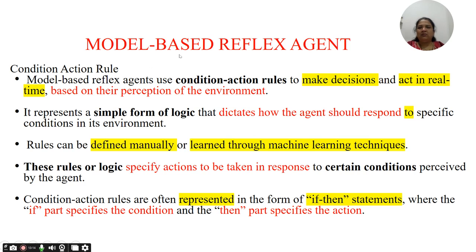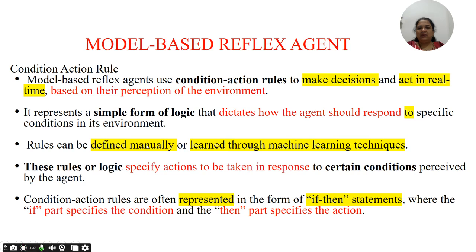Now in the model based reflex agent as well, we will be considering the condition action rule. These reflex agents use condition action rules to make decisions and act in real time based on their perception of the environment. It represents a simple form of logic that dictates how the agent should respond to specific conditions in its environment.